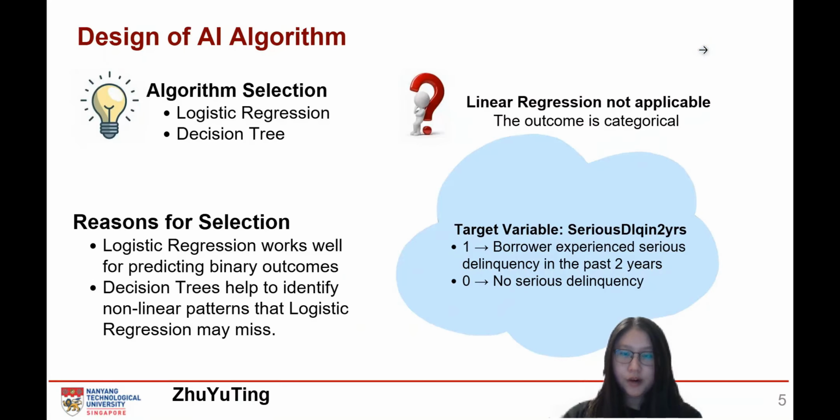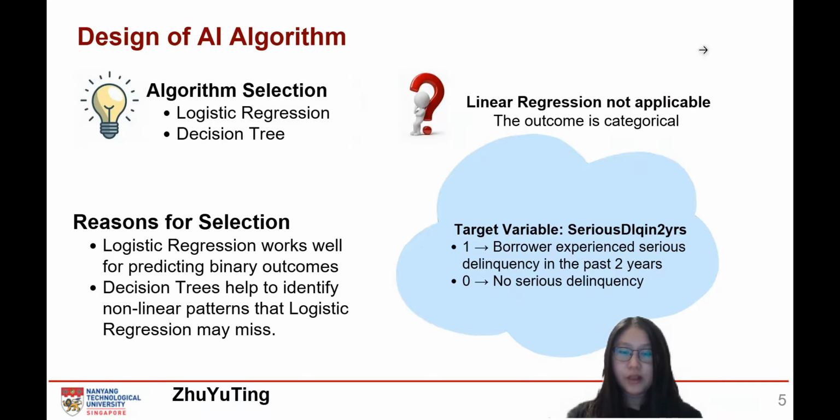For the design of AI algorithm, we focus on logistic regression and decision trees. Linear regression was not suitable because the target variable is categorical. The target variable determines whether a borrower experienced serious delinquency in the past 2 years, with 1 meaning yes and 0 meaning no. Logistic regression was chosen for its effectiveness in predicting binary outcomes, and its ability to show how each feature impacts the prediction. On the other hand, decision tree can uncover nonlinear patterns in the data that logistic regression might overlook.